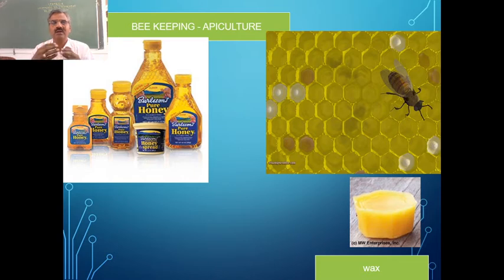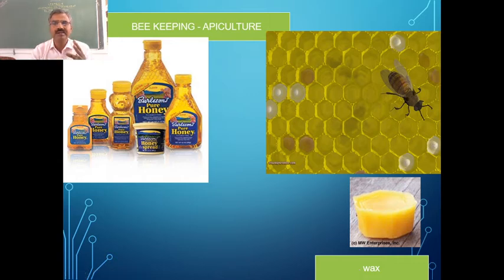Then another area is apiculture, where the bees are kept. And from these honeybees, what are the products we get? The two important products are honey and also wax. So you can get honey as well as wax, which we call beeswax.